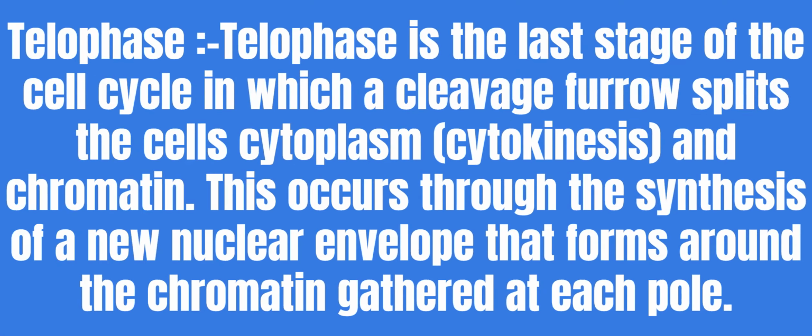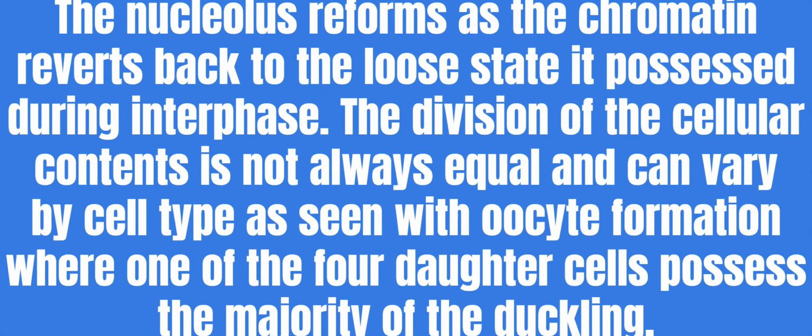Telophase. Telophase is the last stage of the cell cycle in which a cleavage furrow splits the cell's cytoplasm, cytokinesis, and chromatin. This occurs through the synthesis of a new nuclear envelope that forms around the chromatin gathered at each pole. The nucleolus reforms as the chromatin reverts back to the loose state it possessed during interphase. The division of the cellular contents is not always equal and can vary by cell type, as seen with oocyte formation, where one of the four daughter cells possesses the majority of the cytoplasm.